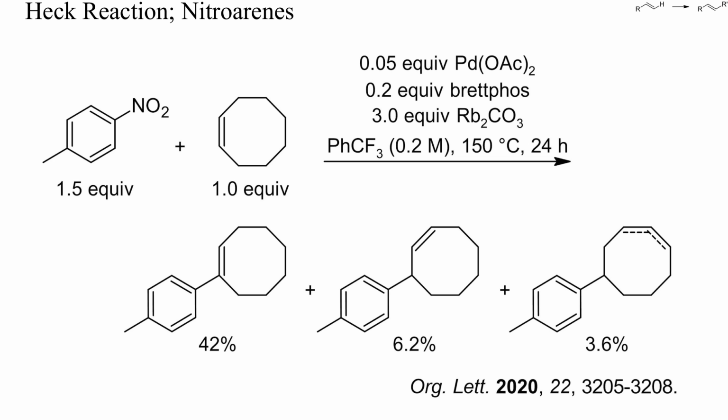As mentioned, even nitroarenes can act as electrophile in Heck reactions. Here, both a bulky phosphine and a high reaction temperature were required, and the yield of arylated alkenes wasn't high, but this should be kept in mind as one potential side reaction.